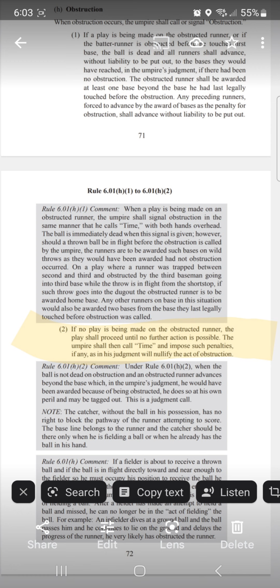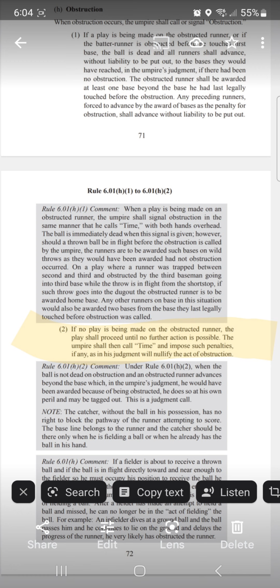The umpire shall then call time and impose such penalties, if any, as in his judgment will nullify the act of obstruction. So he's going to, by his own judgment, say if there had been no obstruction, where would the runner have been. Contact is not needed. Notice in the rule, I did not say that contact is needed. If the runner just has to change his path because the defensive player is there without the ball, that's obstruction. So the umpire just puts them where he thinks he should be. If the runner continues to run past where the umpire judges he would have been, he does so at his own risk. It's not an automatic safe call. And if he gets thrown out, it is an out.